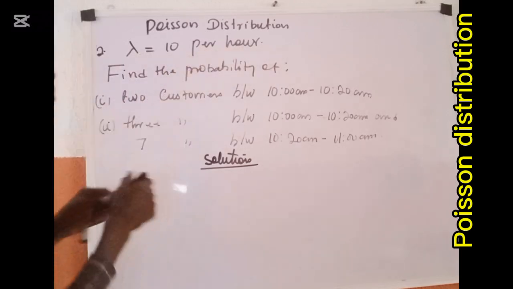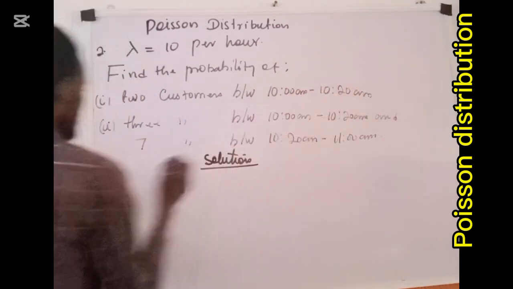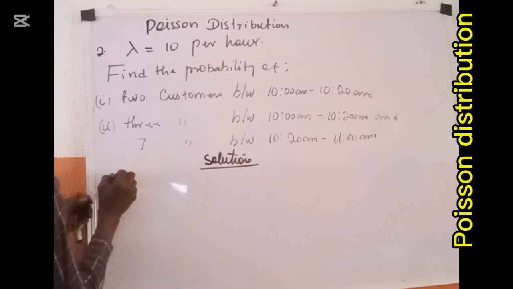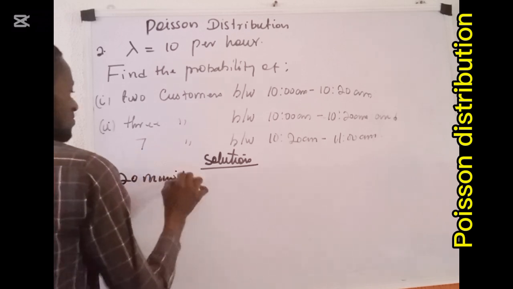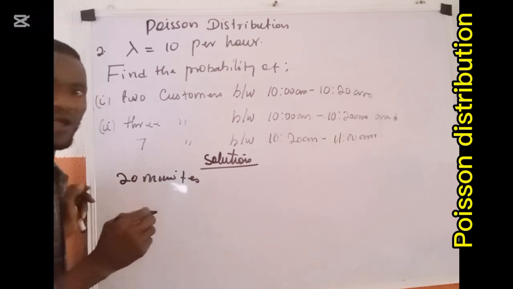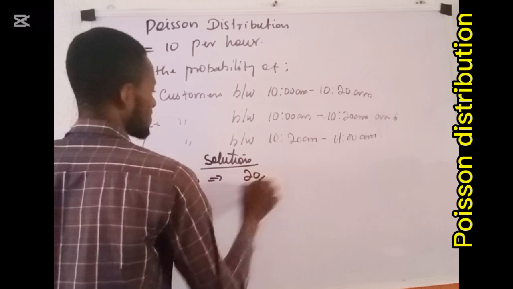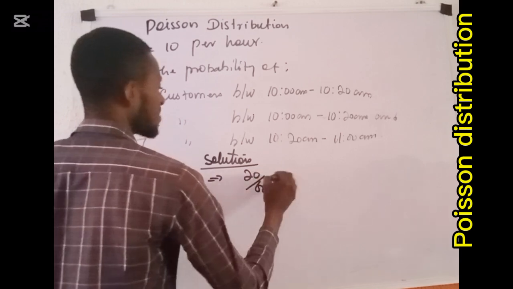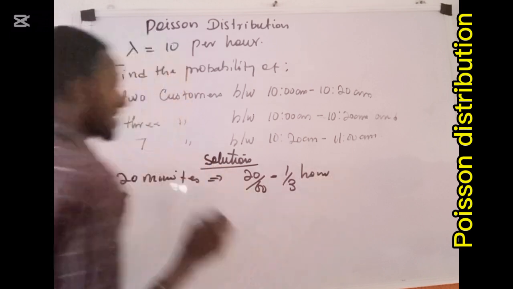Okay? So what we are going to do is this. We now say the time interval here is 20 minutes. So we have 20 minutes there. Then we convert this 20 minutes to hour. And this is equivalent to 20 over 60, which is 1 over 3 hour.